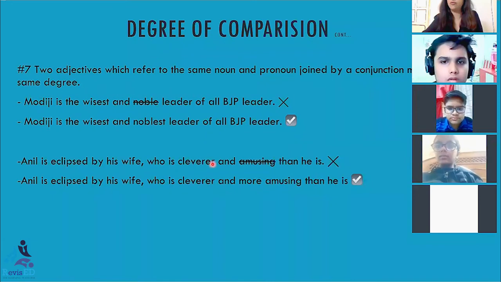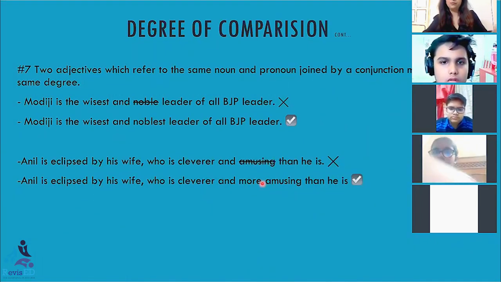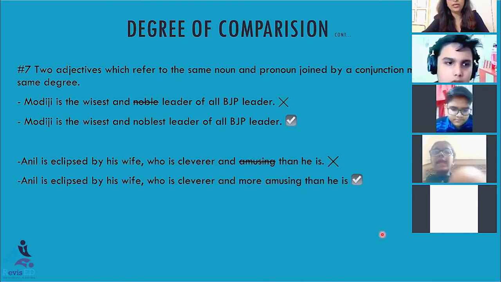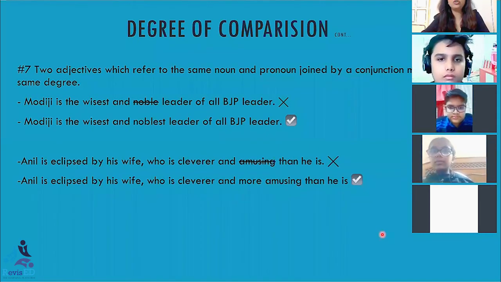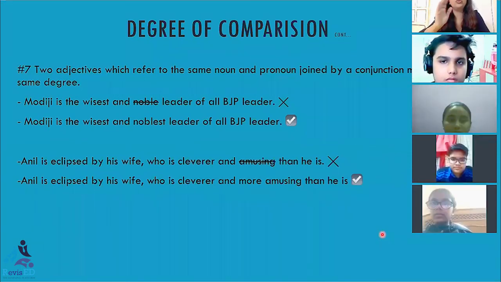Cleverer को नहीं strike off कर देना. Why? आपने ये नहीं करना who is clever and amusing. Wrong. आपको amusing को strike off करना है. Why? Because comparison हो रहा है and comparison में हम positive degree तो use नहीं करते. We use the comparative degree. Is this rule clear? Yes, ma'am. Don't worry. We will be doing ample exercises so that all these rules get embedded in your minds. So don't you worry for that.